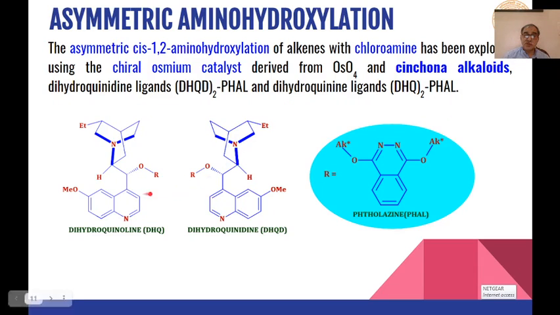So here also dihydroquinine and dihydroquinidine can act as substrates, and the only difference is that in case of dihydroxylation, this R was either an alkyl or acyl group, but here a phthalazine group is attached as R. So this is the difference between these two chiral substrates which are used for asymmetric amino hydroxylation reactions.